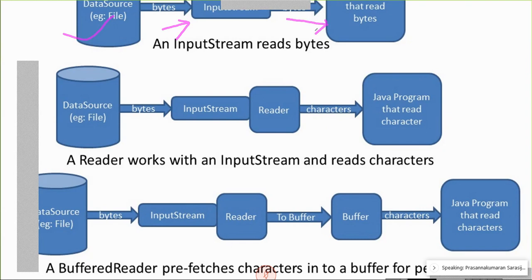Now character encoding. Say for example you want to make a copy of a file. File 1 is already there.